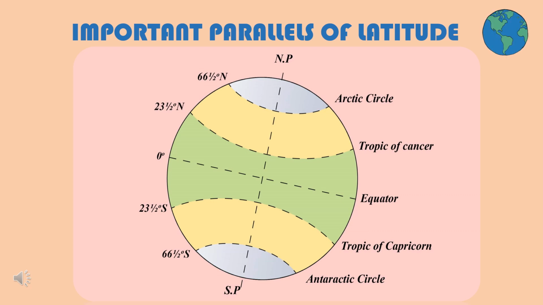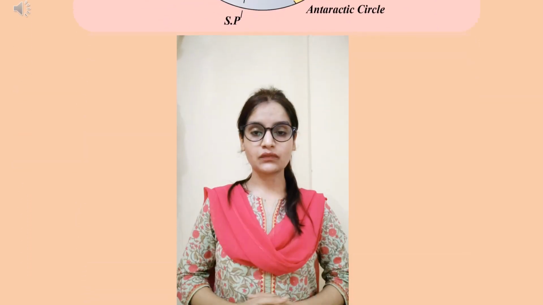Remember students that all the parallels are full circles except the North Pole and the South Pole, which are only points. Also, the length of these parallels decreases as they move away from the equator. They are running parallel to each other and hence there is no meeting point of these parallels. So children, this was the first set of imaginary lines that are passing through our earth.